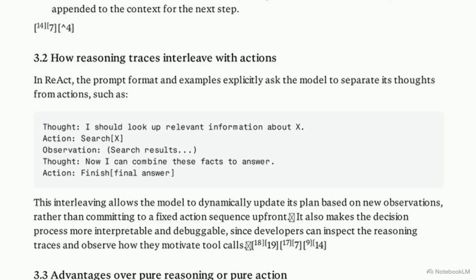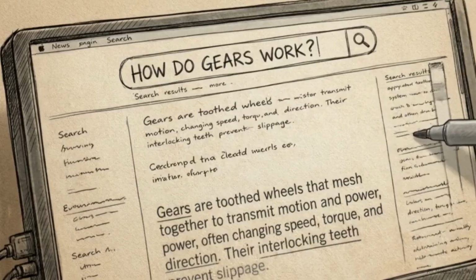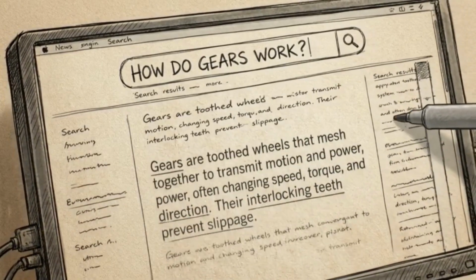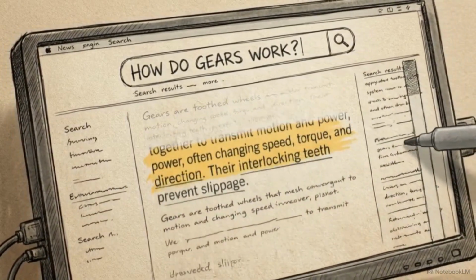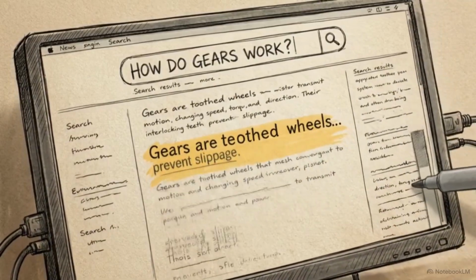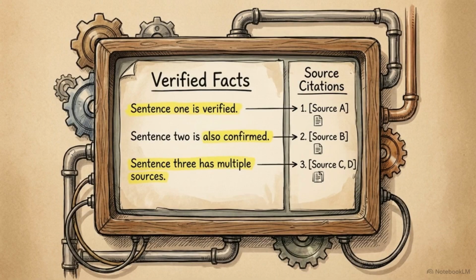This text block demonstrates the literal formatting used in the prompt. The model is instructed to output its reasoning and action payloads using these explicit tags. By forcing the model to pause, execute, and read the resulting observation, the system grounds logic in retrieved facts. This interleaving is the primary mechanism for reducing hallucinations.